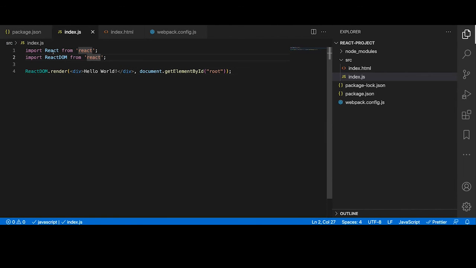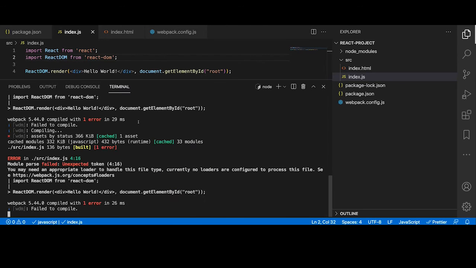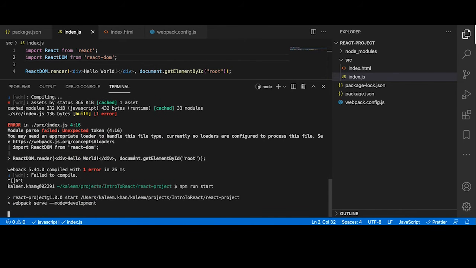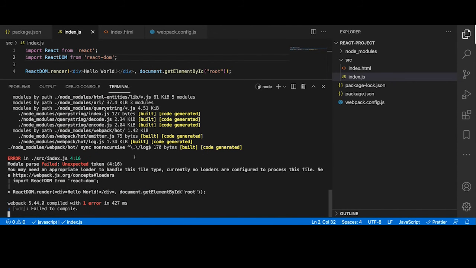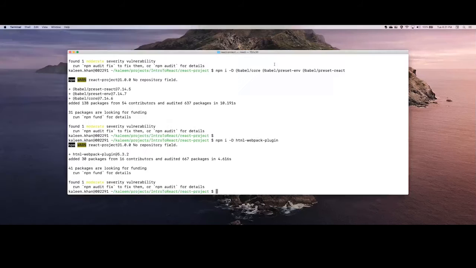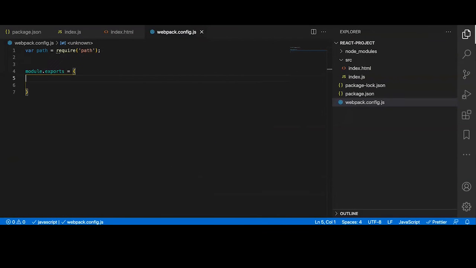Oh, so I'm adding it from the React, which is wrong. It should be React DOM. Okay, one more error. Oh, there is no loader configured, right? So because our Webpack config is still not ready, right?